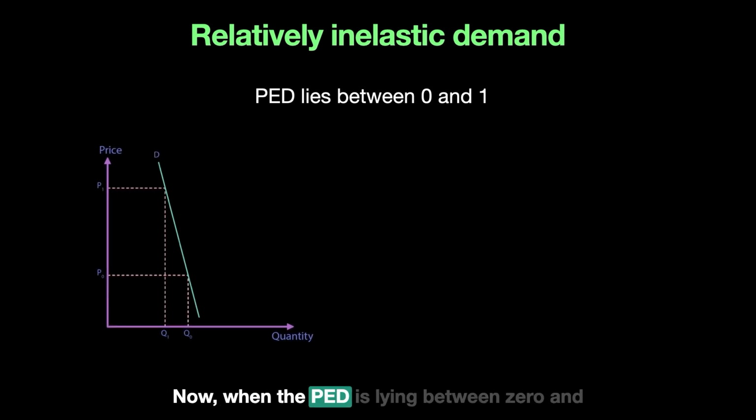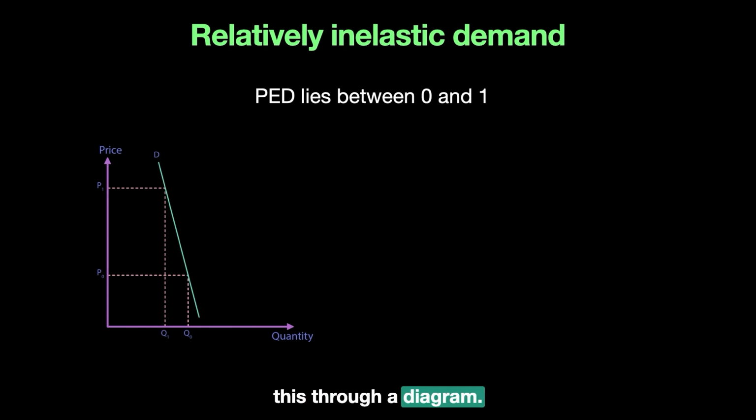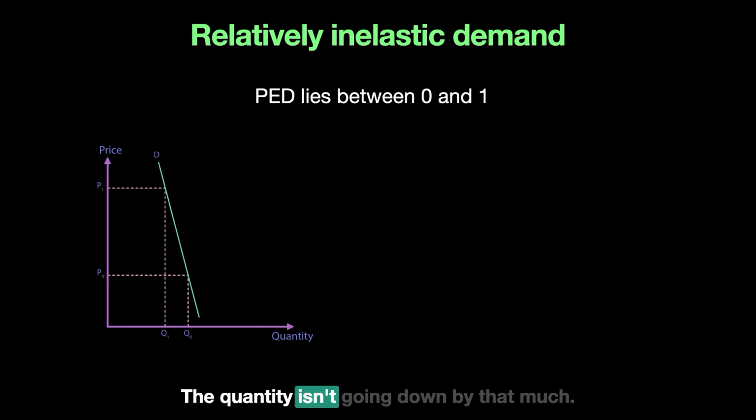When the PED lies between 0 and 1, this means the quantity does respond to a change in price, but not that much. I want to show you this through a diagram. This curve is not perfectly vertical, but relatively vertical, relatively steep as we call it. The slope is steep, which means that if the price goes up from P0 to P1 by 20%, the quantity isn't going down by that much. By making the curve very steep, I've also ensured that the quantity is not changing by that much. For example, quantity is changing by 5%.